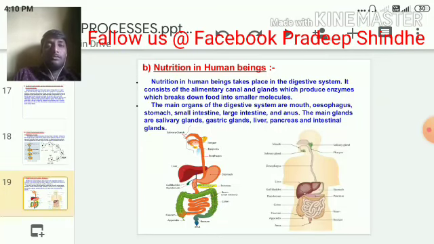First of all, when we take food into the mouth, it is called ingestion. The first step in the holozoic mode of nutrition in human beings is ingestion of the food. Ingestion means taking the food inside the body. The food will enter with the help of the mouth. Now let us see the digestive system. The first part is the mouth. It is very important for us to study the mouth.